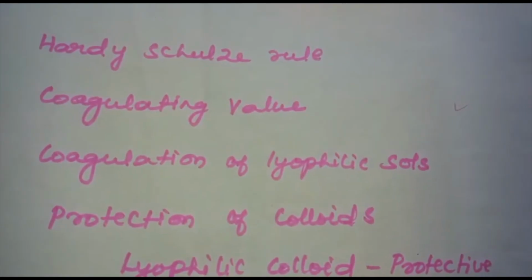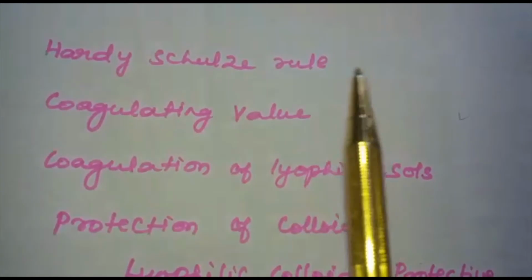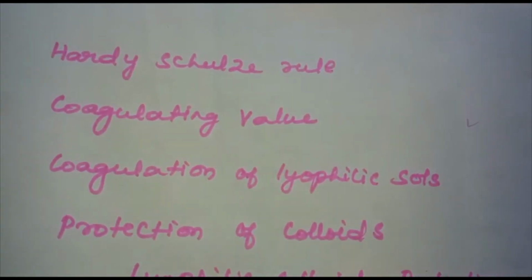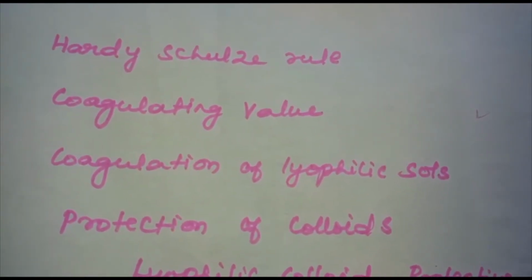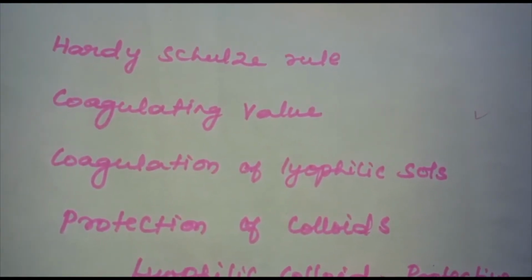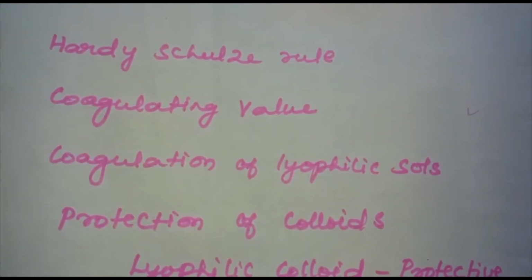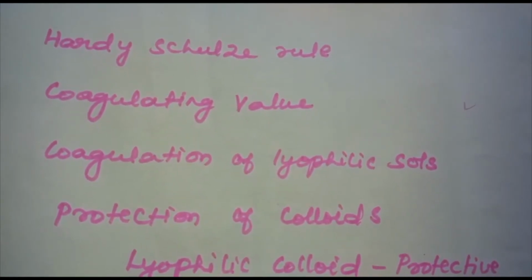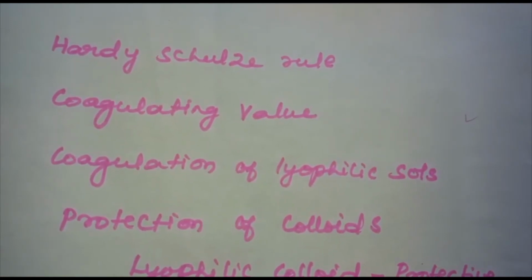Hardy-Schulze rule. While discussing coagulation, we should know about the Hardy-Schulze rule. What is the Hardy-Schulze rule? It says that the greater the valence of the flocculating ion added, the greater is its power to cause precipitation. For example, with three ions, Al3+, Na+, Ba2+, what will be the order? In the coagulation of a negatively charged sol, the flocculating power is in the order Al3+ > Ba2+ > Na+.